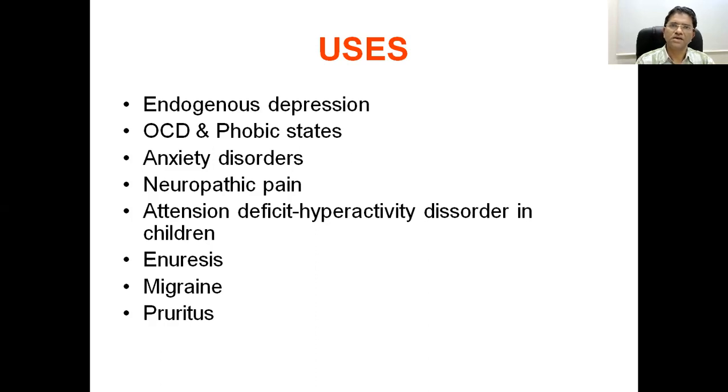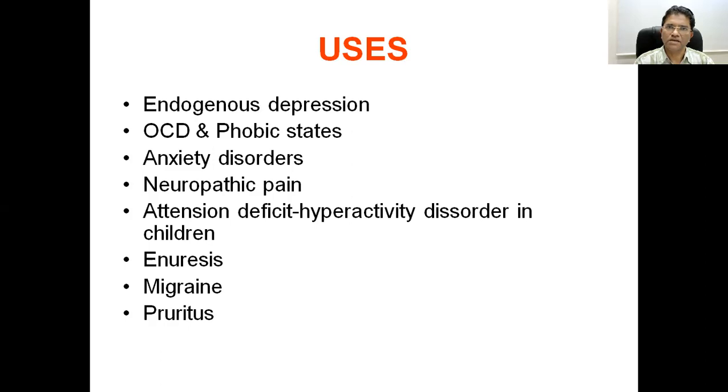In that case, if imipramine or clomipramine is given, then after a few weeks, the child gets control. Not only the drugs, but along with the drug, proper bladder training should be given. The child is asked in the late evening to empty the bladder and then go to sleep. So proper training and the drug give a good effect as far as enuresis is concerned.